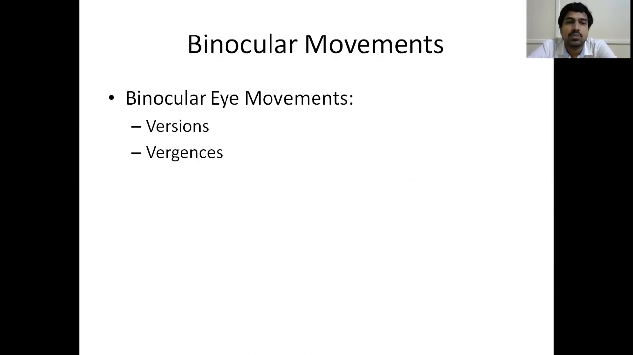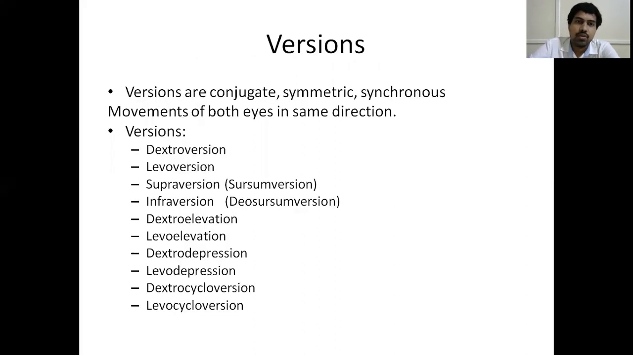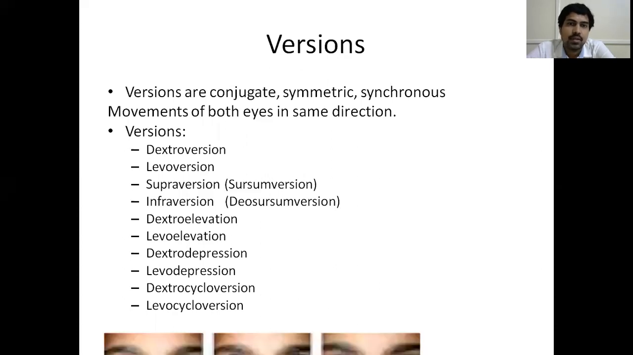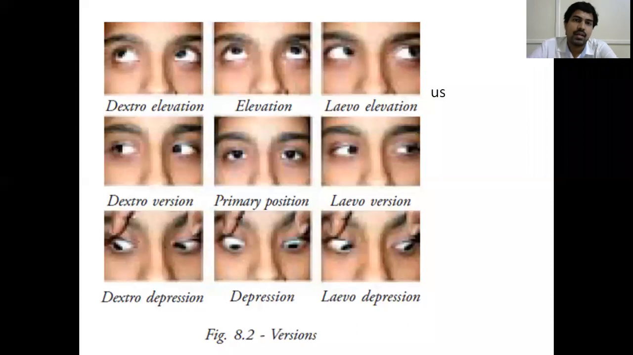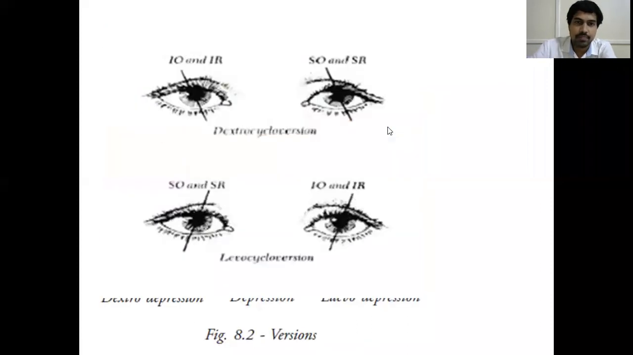So binocular movements are of two types. They are versions and vergences. Okay. So what are these versions? Versions are conjugate, symmetric, synchronous movements of both eyes in the same direction. No need to remember such a tough definition. Just see in this diagram.